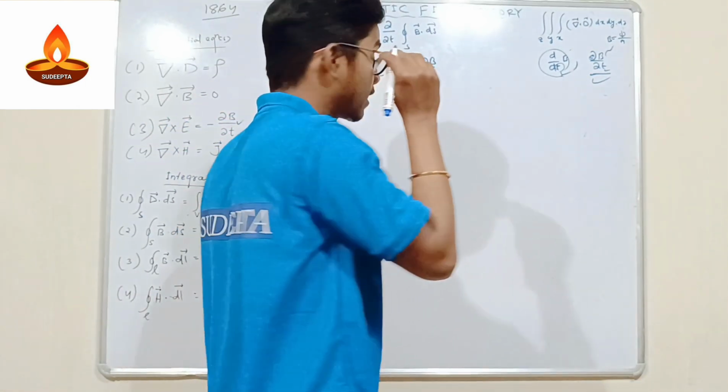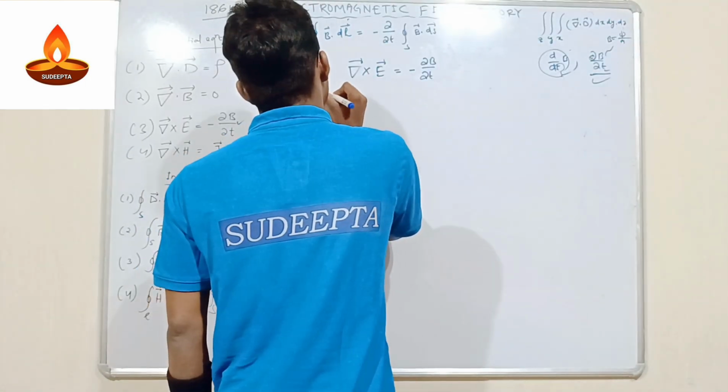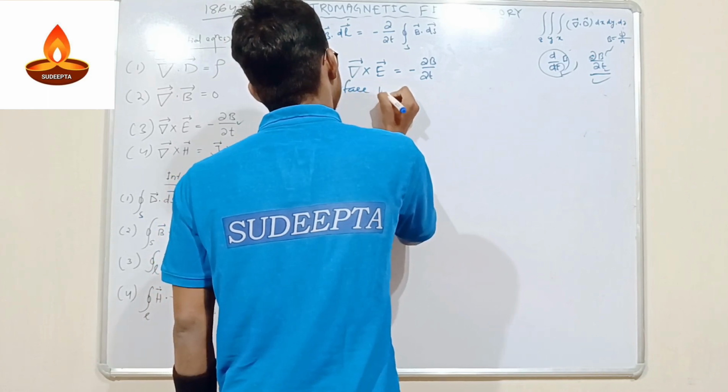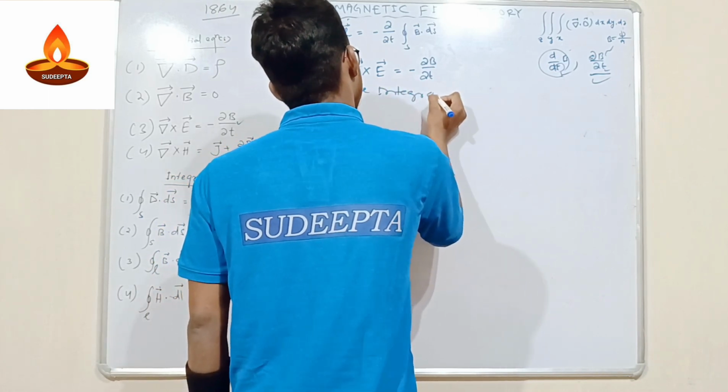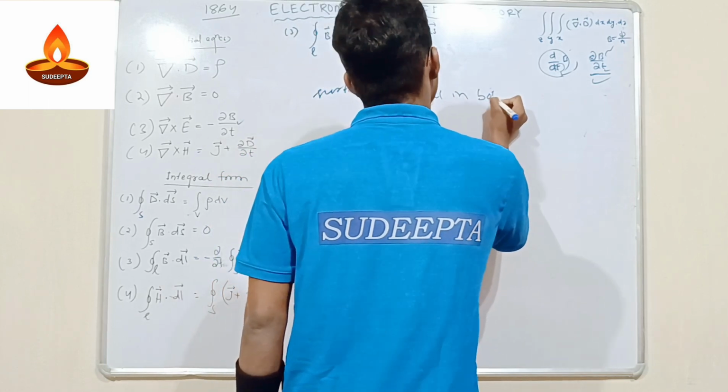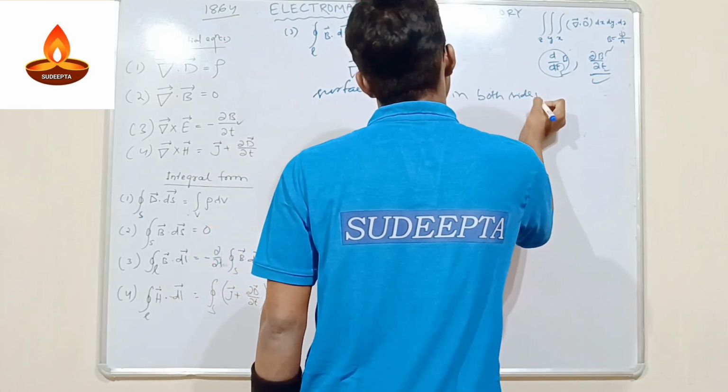So taking the surface integral on both sides.